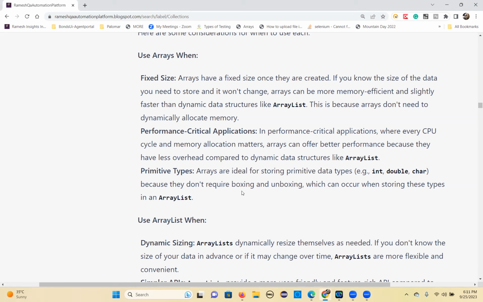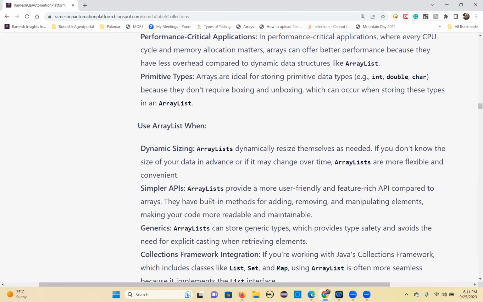Boxing is nothing but converting primitive data to objects. Unboxing means you are converting objects into primitives. You don't need that concept with arrays. But if you are using an ArrayList, you have to convert primitive data to objects. Collections support objects only, not primitive data. In such cases, you need to use only arrays if you are storing primitive data.